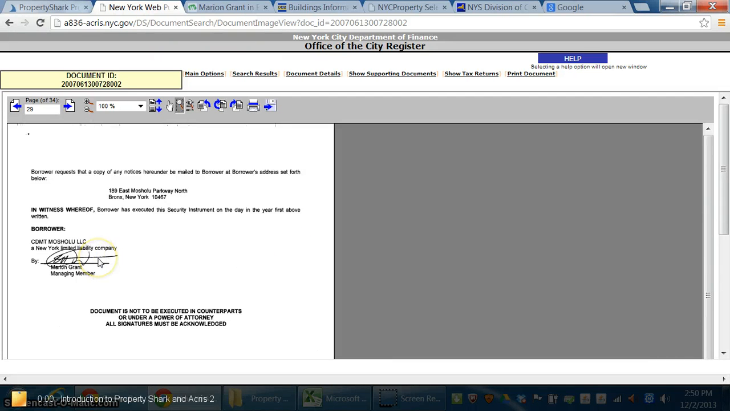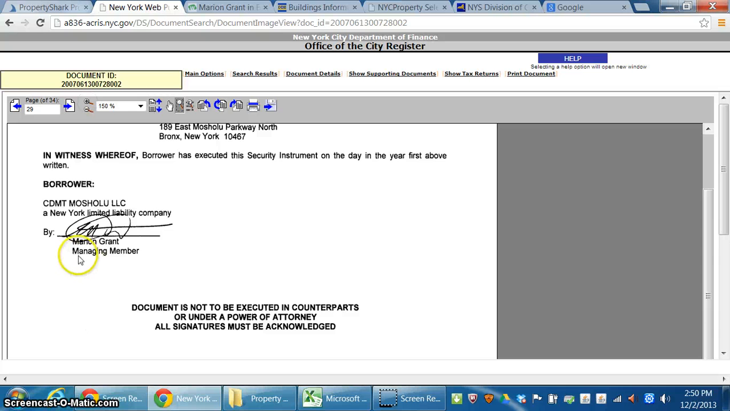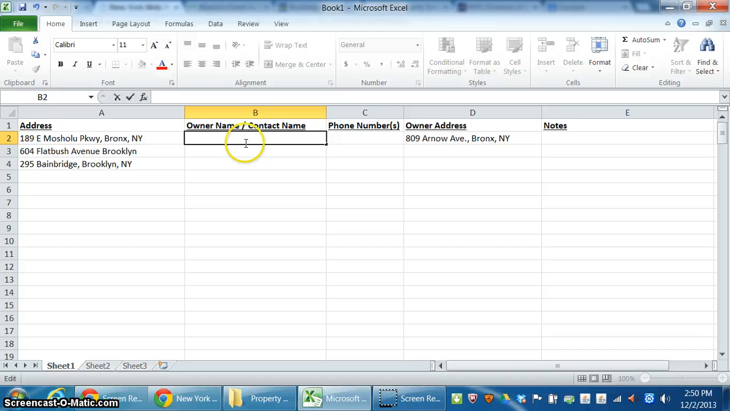Okay, so we look at the owner for CDMT Mashulu LLC, and we notice that the owner is Marion Grant, and we see that right here, or at least it's a managing member. Typically, this is the owner that's actually signing for the mortgage. Okay, and so we would just come back to our spreadsheet. We put that in the owner or contact information, and you have Marion Grant.